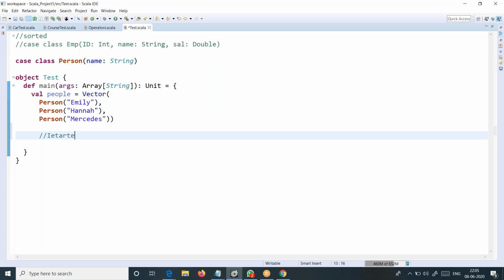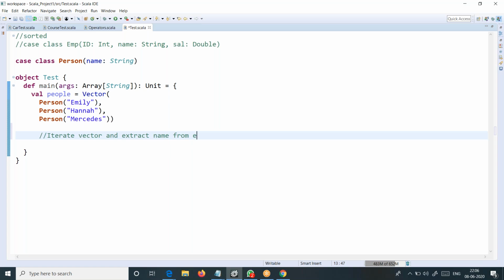Iterate each object from the vector. Use for, or foreach, it's up to you what you want to use. But I need some answer on this: iterate the vector and extract the name from each person.